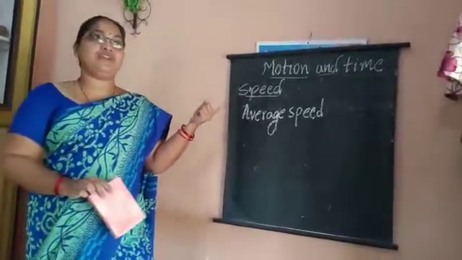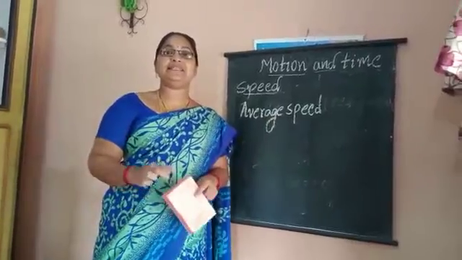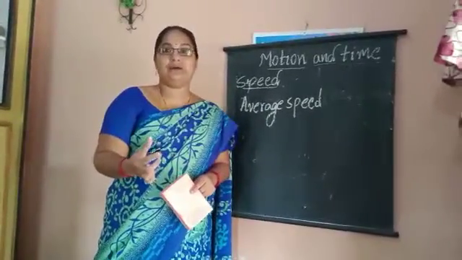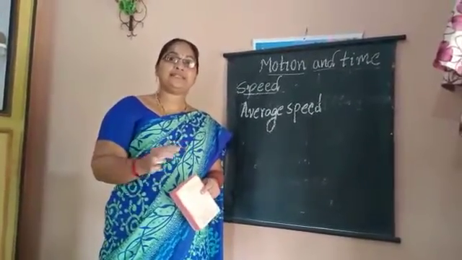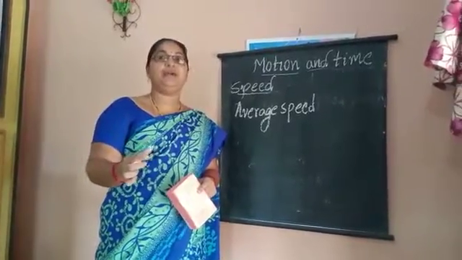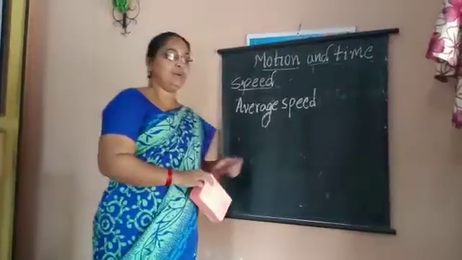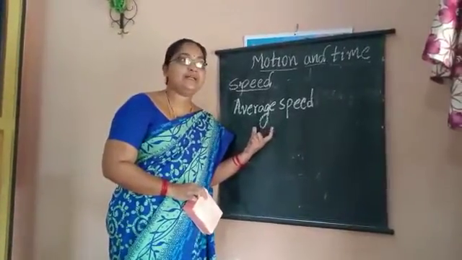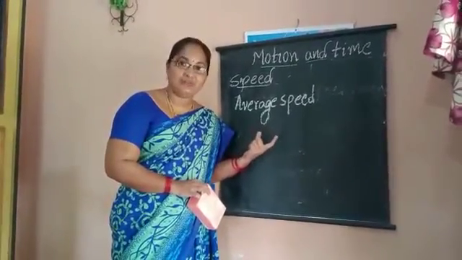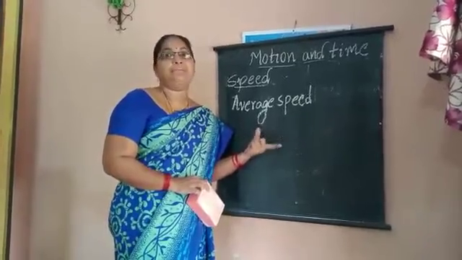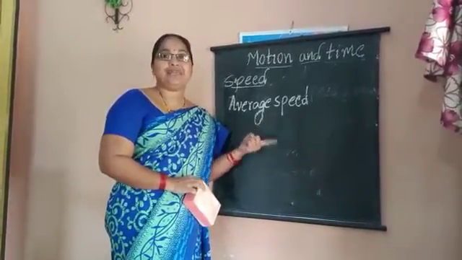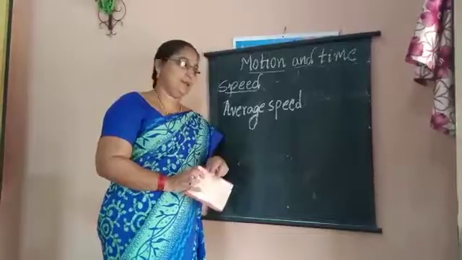So how can we define the average speed? Average speed is the total distance traveled by a vehicle or an object divided by the total time taken to travel that distance. What is average speed? Total distance traveled by an object or a vehicle divided by the total time taken to travel the distance.